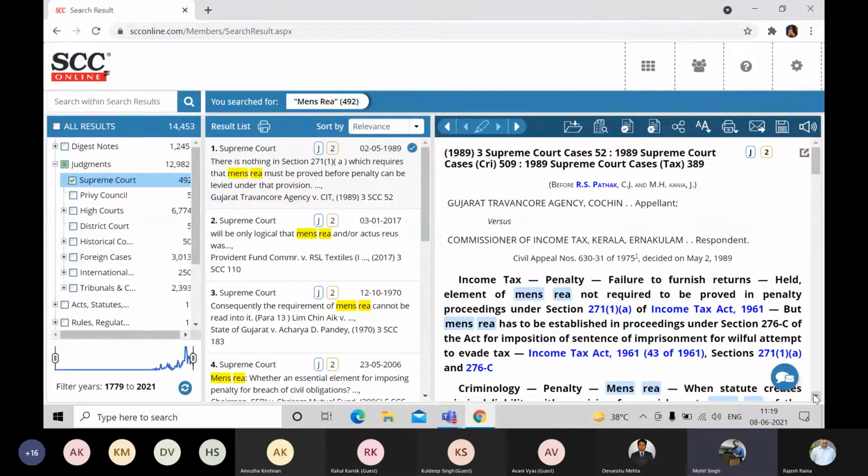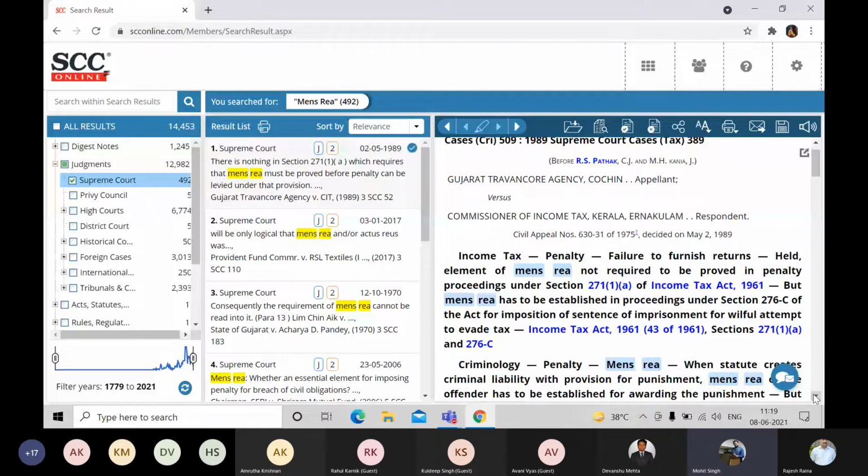There you go. Now this is a judgment from 1989 Supreme Court, and there you go. On the top you'll see more than one citation. So these are equivalent citations coming from SCC over here, 1989 year, volume number 3, SCC 52. Similarly, if you look at the criminal edition, you'll find it on page number 509. If you look at the tax edition, you'll find it on 389. There you go. Now in the quorum strength, we can see... Rana sir, please, can you zoom onto the screen? I'm not able to actually read out the justices' names.